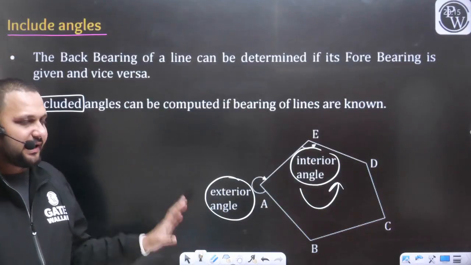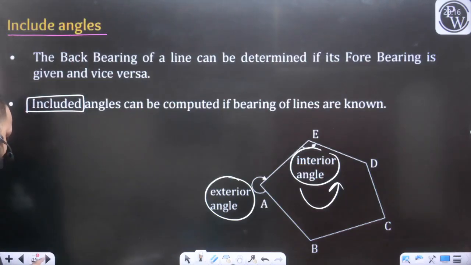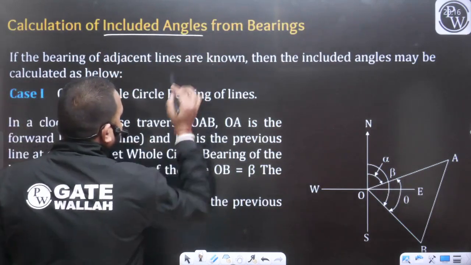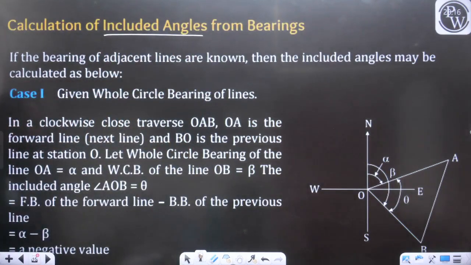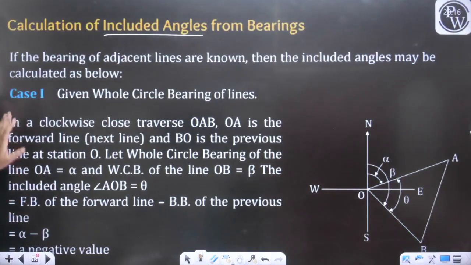I am just summarizing all these points, to see the calculation of the included angle from the bearing. See carefully. If the bearings of the adjacent lines are known, then the included angle may be calculated as follows.